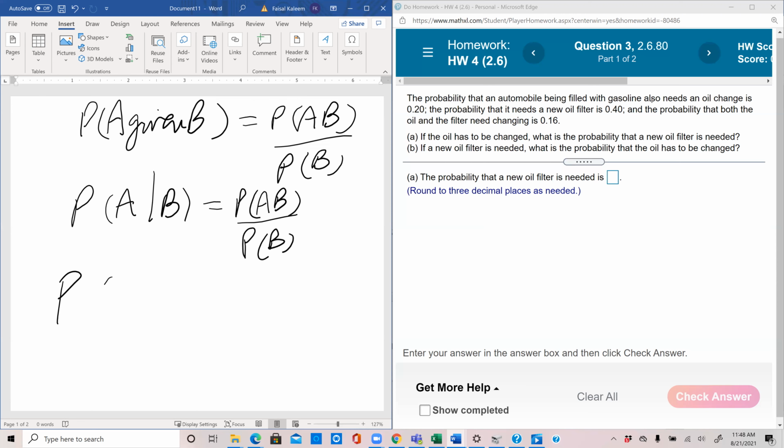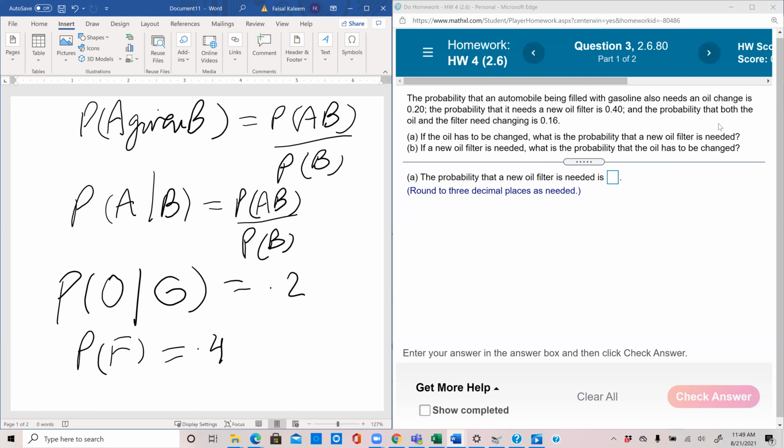So let's say the probability of oil change given gasoline, so O given G, that probability is given to be 0.2. The probability it needs an oil filter is 0.4. So the probability, let's say, of filter is 0.4.